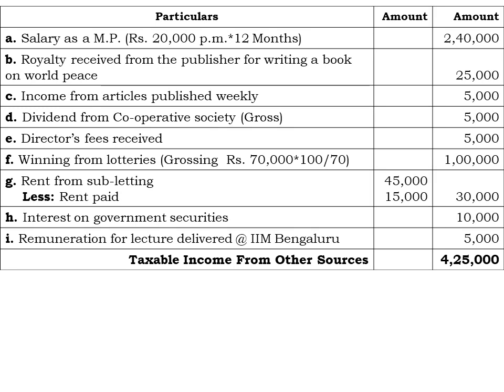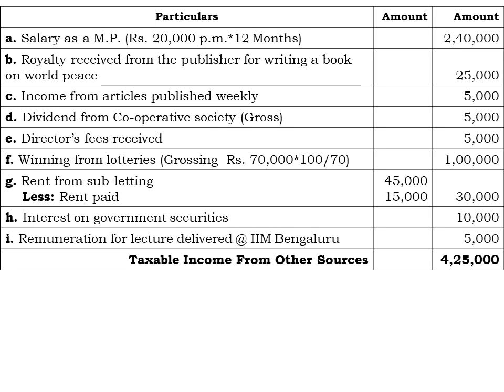And next one, the dividend from cooperative society. Again I am reminding you, dividend from an Indian company is completely exempt from tax to the extent of 10 lakh rupees, and dividend from a foreign company and from a cooperative society is fully taxable without any exemption limit or ceiling limit. So here he has received a dividend from a cooperative society of rupees 5,000, which is fully taxable.